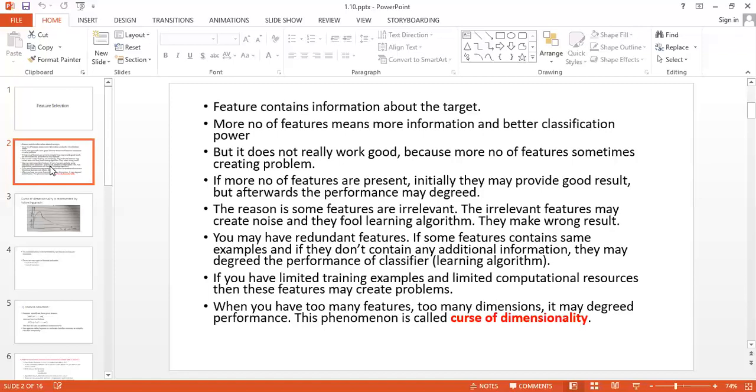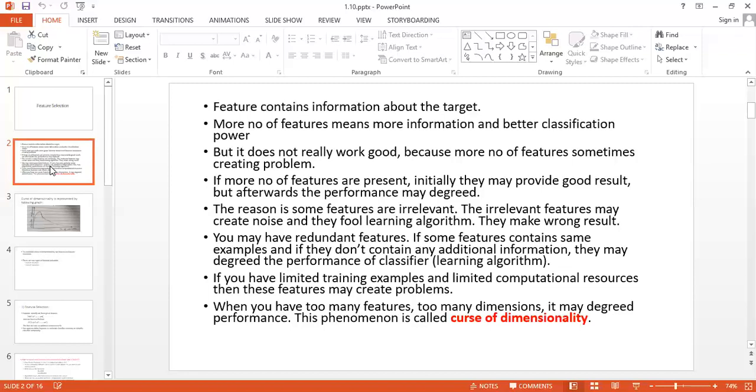Basically, when we create instances for any data set, we have to select the features for the instances. While selecting features, we have to check how many features we have, or how many dimensions of those features we have. If there are too many dimensions or too many features, this will create problems for the learning algorithm, and we cannot achieve more accuracy.